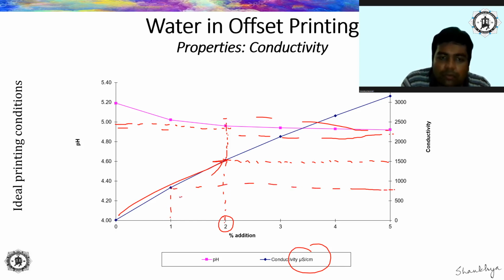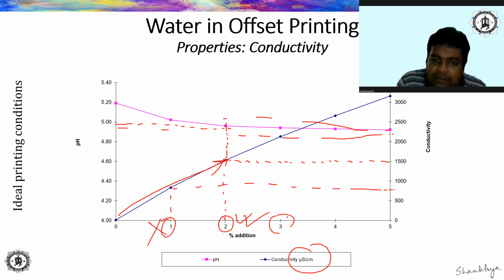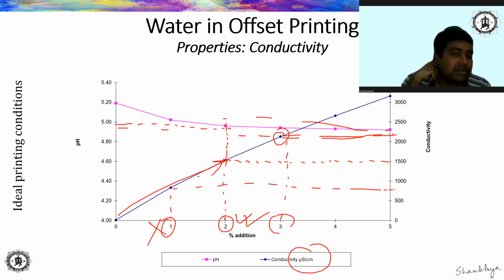Suppose if you use 1% of fount, you will get a fountain solution having a conductivity of less than 1000 microsiemens per centimeter, right? So 1% is not going to serve your purpose, but 2% will serve. Will 3% serve? It might serve, definitely, but take a look at the value of conductivity here. It is already greater than 2000, so it is not required. 2% is very much sufficient over here.